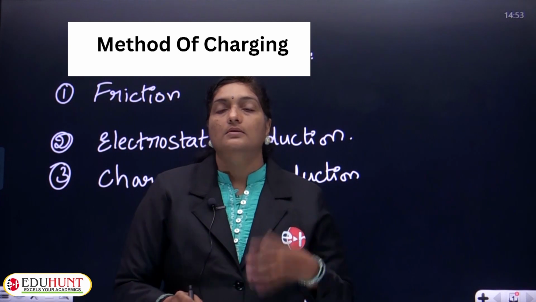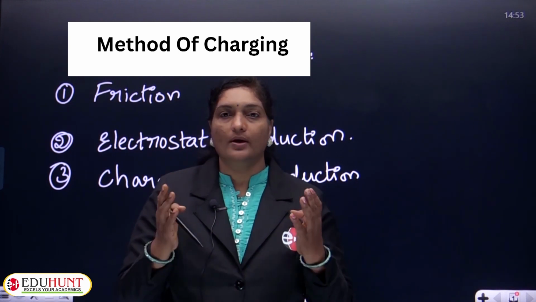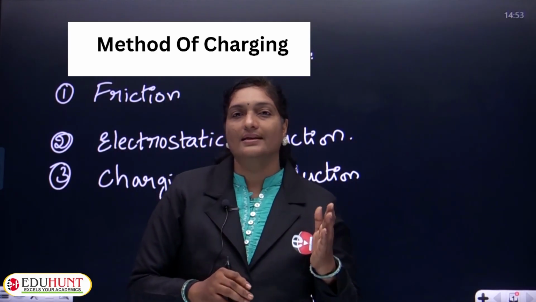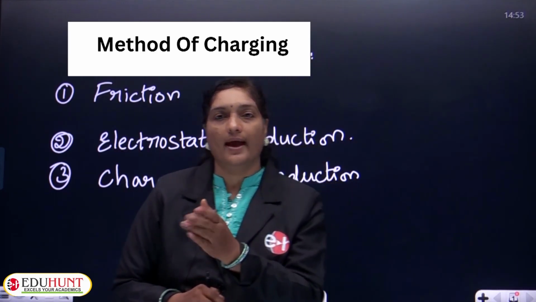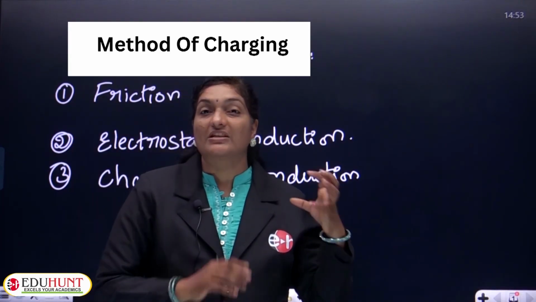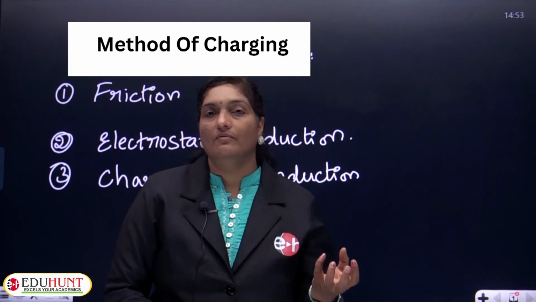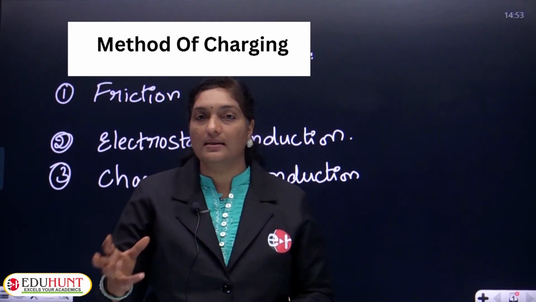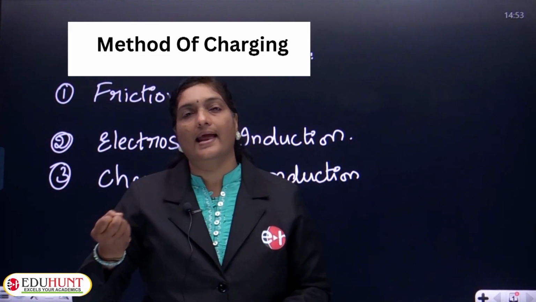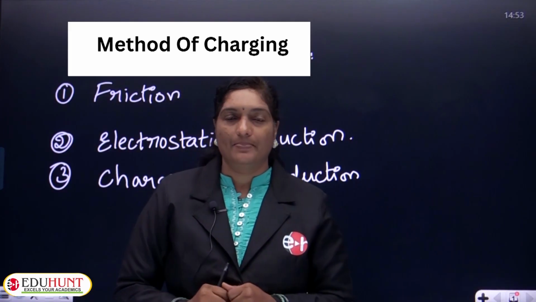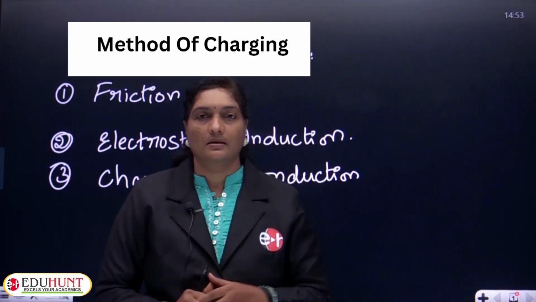So whenever two bodies are rubbed against each other, electrons get transferred from one body to another. As a result, the body which loses its electrons will become positively charged, whereas the other body which gains the electrons will become negatively charged. For example, let us try to understand.